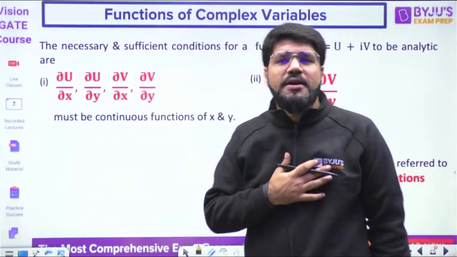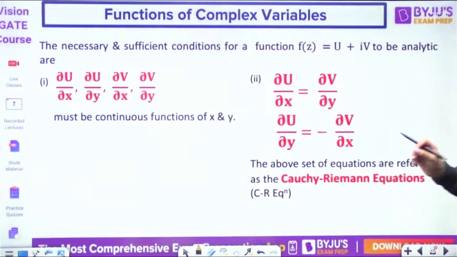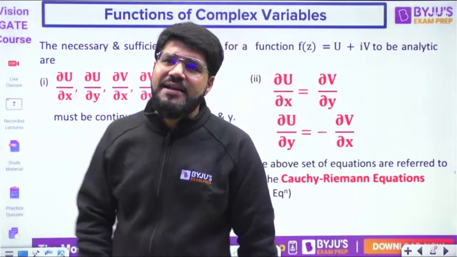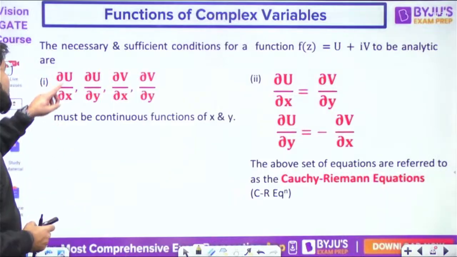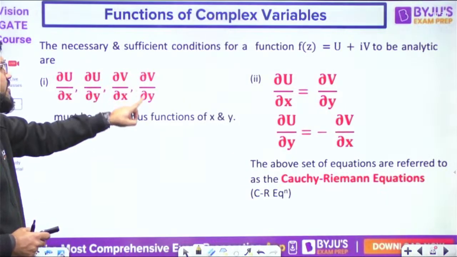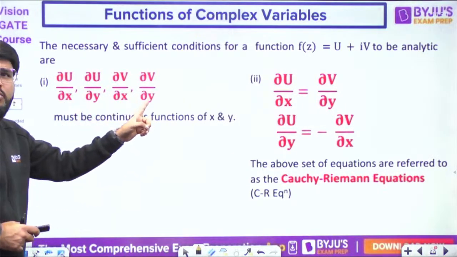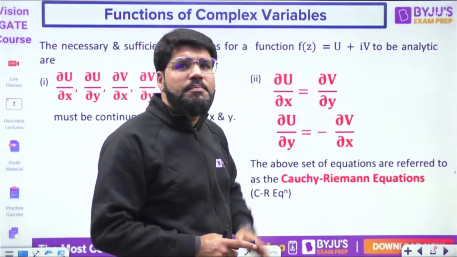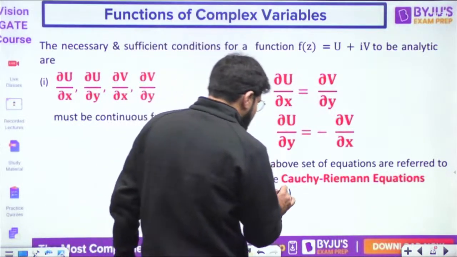Forget this. The necessary and sufficient condition for a function f(z) equal to u plus iv to be analytic are that del u/del x, del u/del y, del v/del x, del v/del y, all the first derivatives of u and v, must be continuous functions. And here comes the very, very important part, that is the Cauchy-Riemann equations.